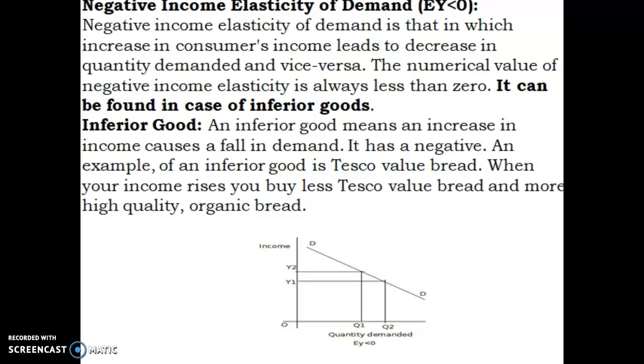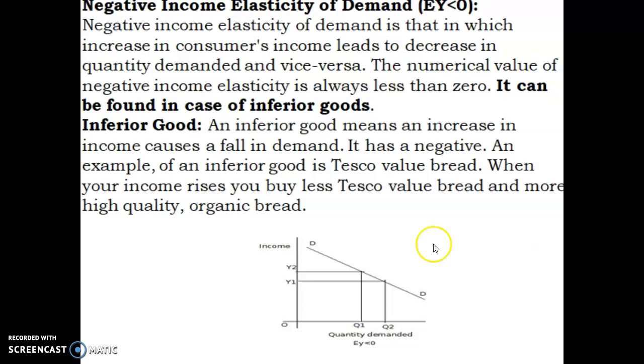Why are we taking EY as less than 0? Because of inferior goods. Inferior good means an increase in income causes a fall in demand, so it has a negative sign. An example of an inferior good is Tesco Value bread. When your income rises, you buy less Tesco Value bread and more high quality organic bread.